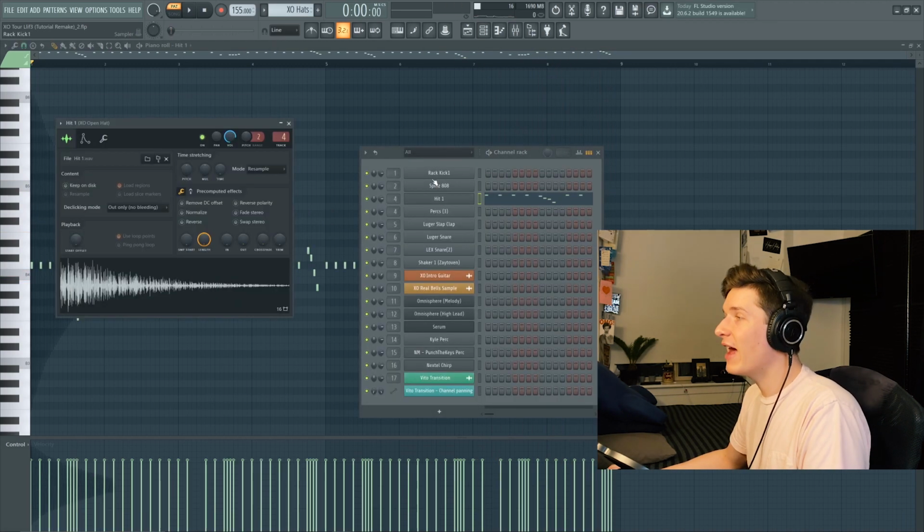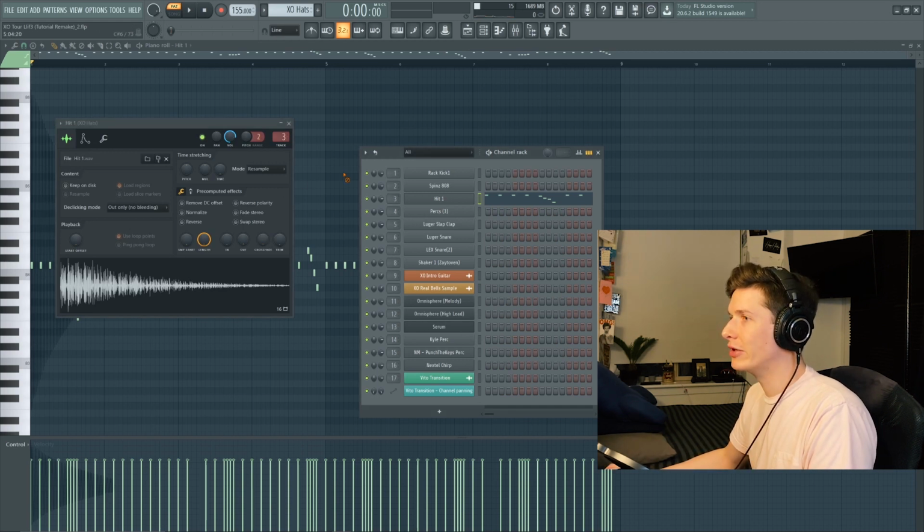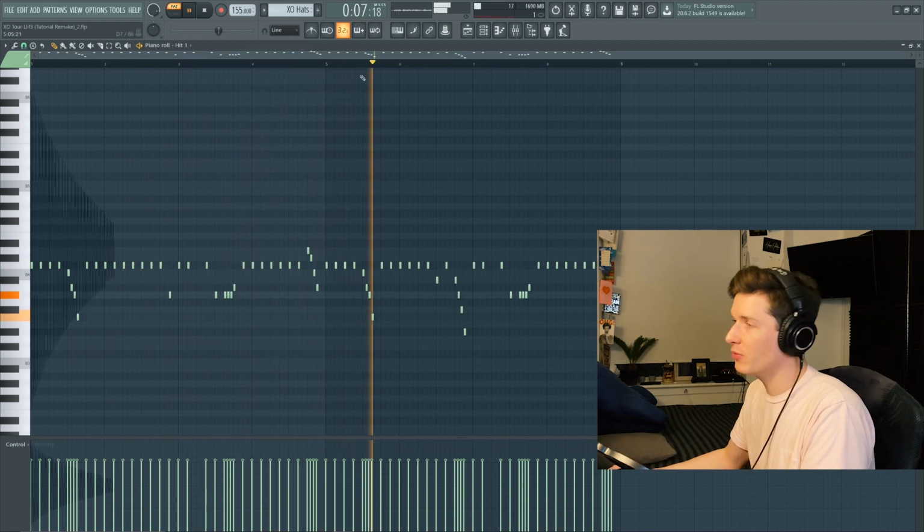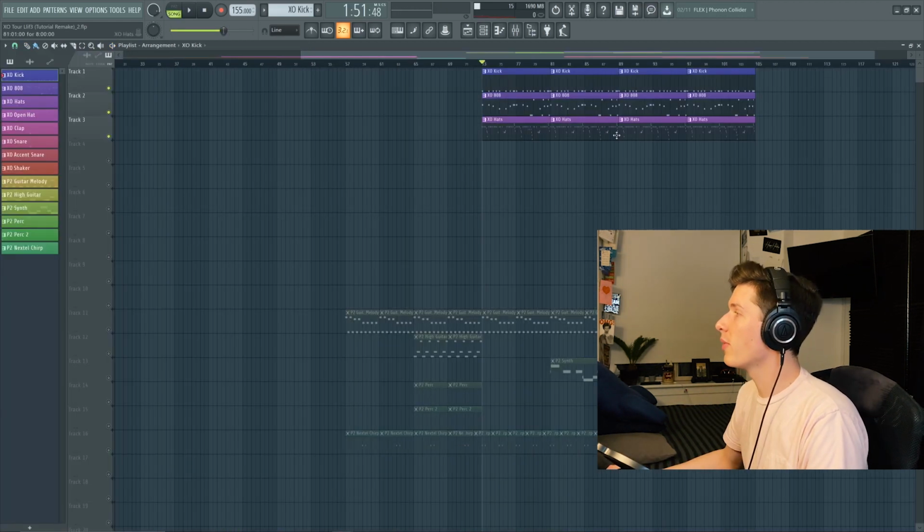Next, I'm going to go grab the hi-hats. I'm using Hit 1, again, directly from EXO Tour Life. Got to change that to the right channel. This pattern might not be exact, but the actual hi-hat, the Hit 1, is exactly what TM88 used for this song. And just to show you what we got so far.